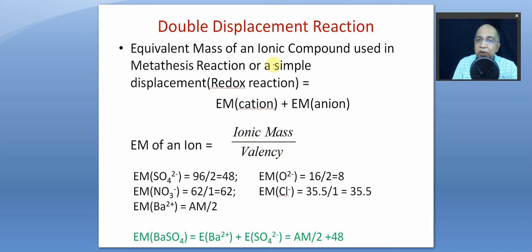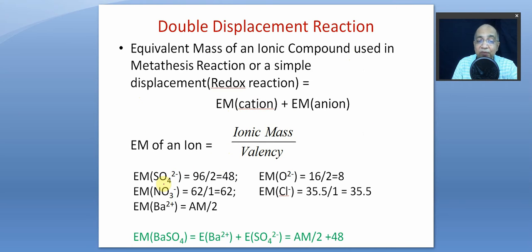So equivalent mass of an ionic compound used in a metathesis reaction or in a simple displacement reaction. For example, a metal reacts with acid to form its sulfate or chloride. So the equivalent mass of the entire compound is equal to equivalent mass of the cation plus equivalent mass of the anion, right? So equivalent mass of an ion is equal to its ionic mass by valency.